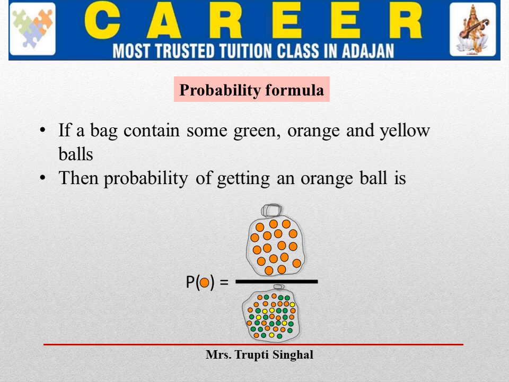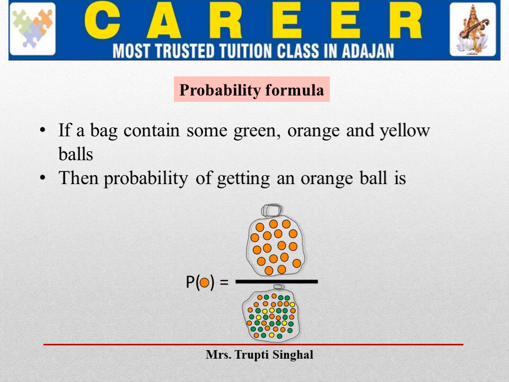in the denominator comes the total outcomes, the number of total outcomes of an event, and in the numerator comes the number of outcomes favorable to that event. The outcomes favorable to the event that is happening go in the numerator, and the total number of outcomes goes in the denominator.